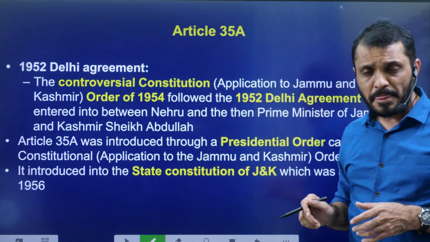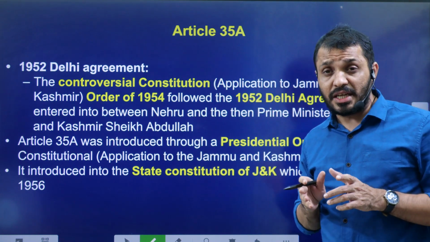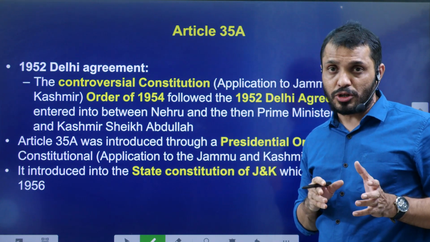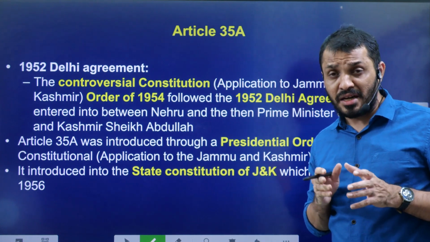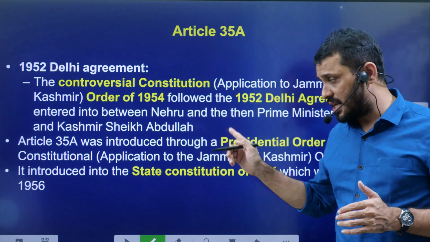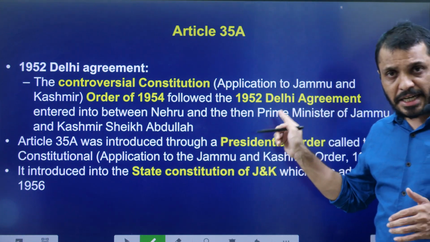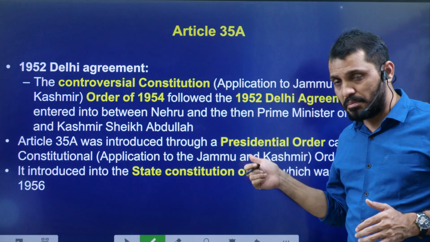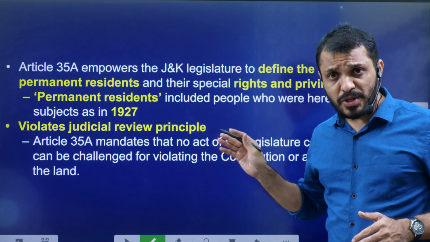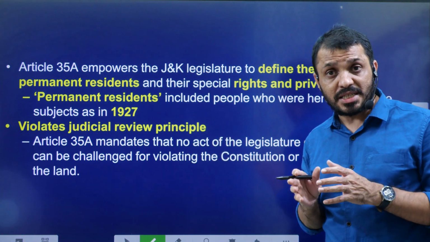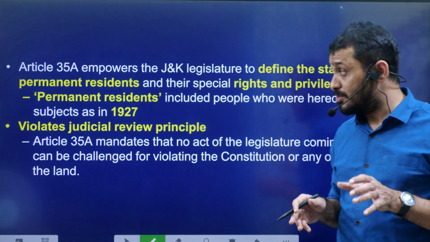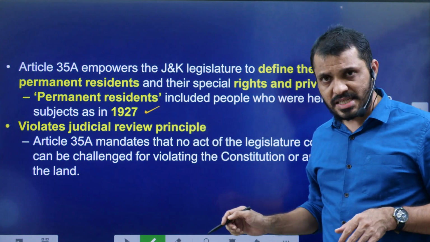Next, Article 35A. Like I said earlier, when Article 370 was given, Jammu Kashmir got a separate constitution, and in that separate constitution they had this Article 35A. Article 35A is a result of the Presidential Order of 1954. Before that, in 1952, the Delhi Agreement was also made between the two sides. It gave special rights to the permanent residents of Jammu Kashmir. Who are the permanent residents of Jammu Kashmir? The people who were living in Jammu Kashmir by the time of 1927.